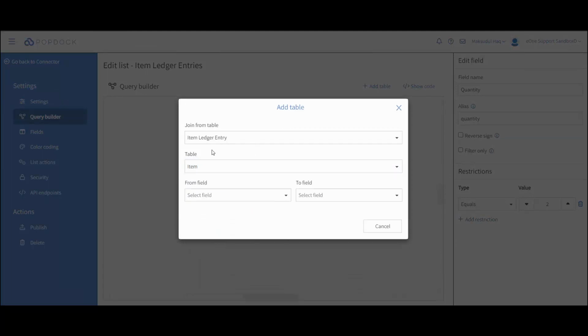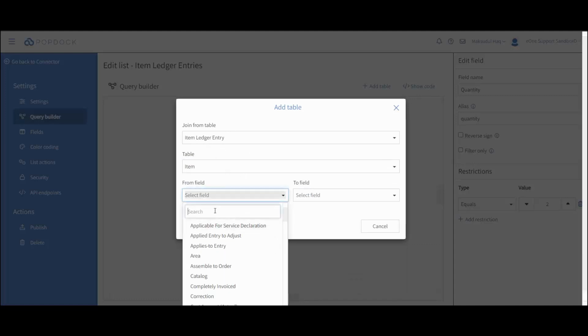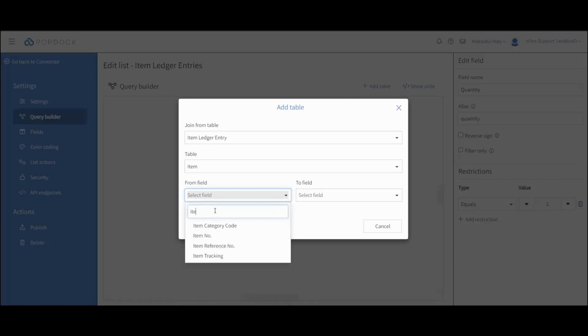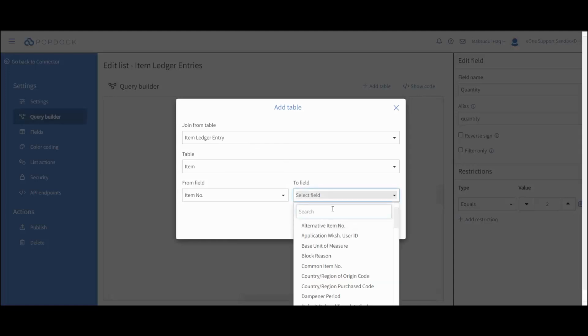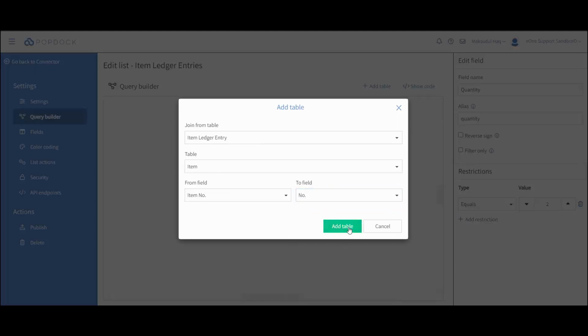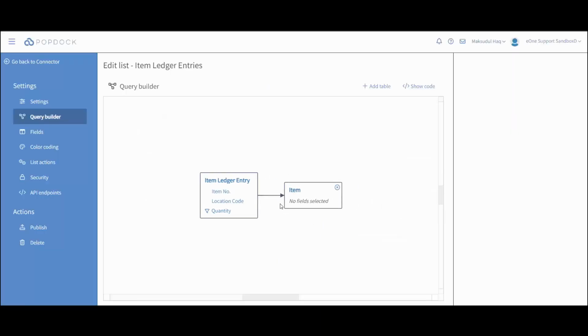Build a relation between the item ledger entry and item: the item number from the item ledger entry and the number field from the item table. So I have created a relationship between the item ledger entry and item. Likewise, I can add additional fields for item.